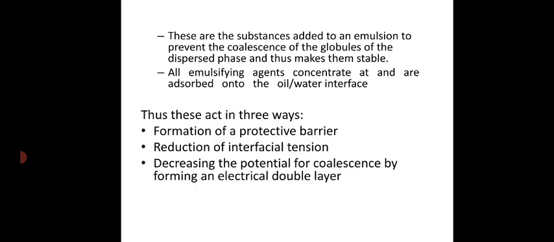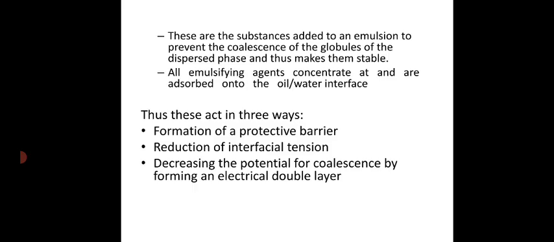All emulsifying agents concentrate at and are adsorbed on the oil-water interface. The interface is the boundary existing between two different phases. In the case of an emulsion, there are two phases, oil phase and water phase, and the oil-water interface is the boundary existing between them.